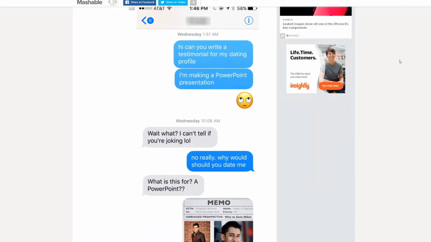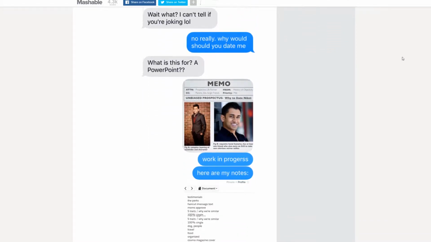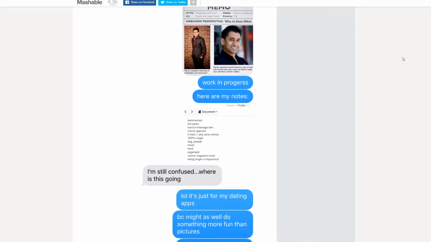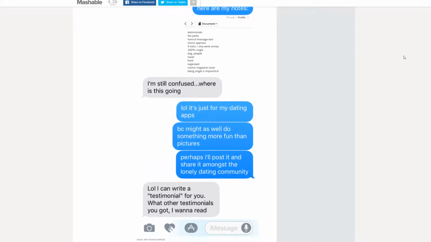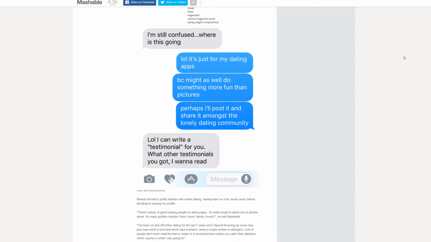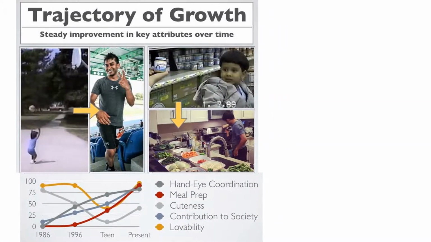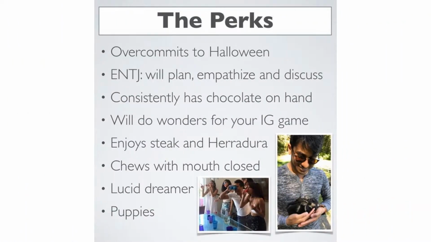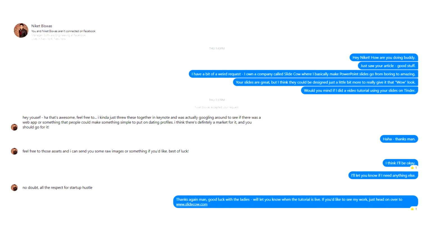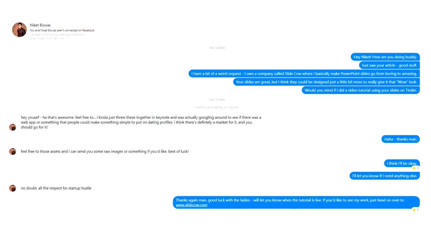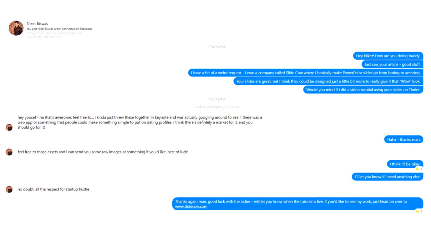So you might be asking, where does SlideCow fit in this exactly? Alright, here it is. I loved the idea that Niket has taken. It's extremely innovative and stood out from the crowd, which follows SlideCow's philosophy exactly: to be innovative, to be creative, and to be engaging. There was only one problem. His slides could use a little bit of design work, and I was determined to make that happen. So get this, I reached out to Niket and I asked him if I could redesign his slides and feature him in today's episode. What's even better, he said yes.